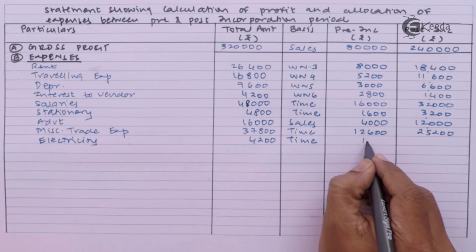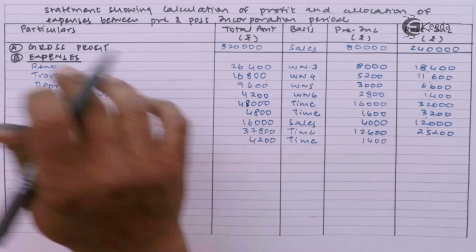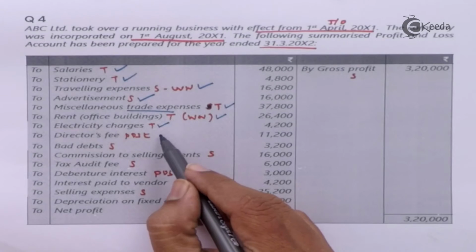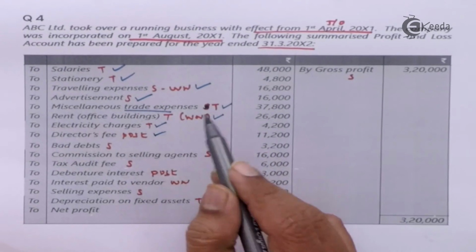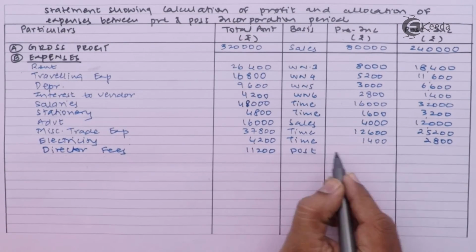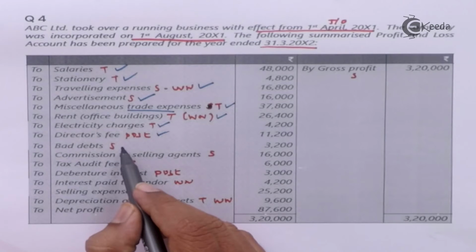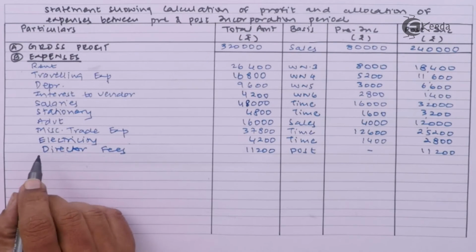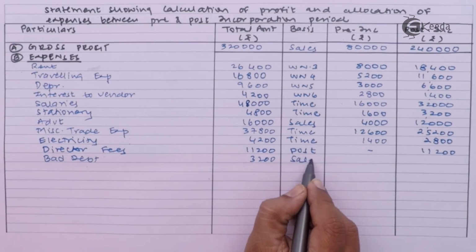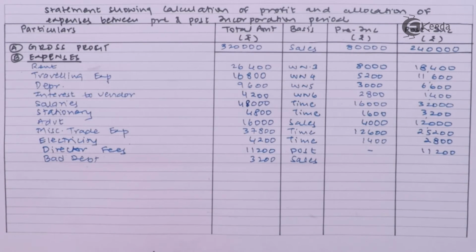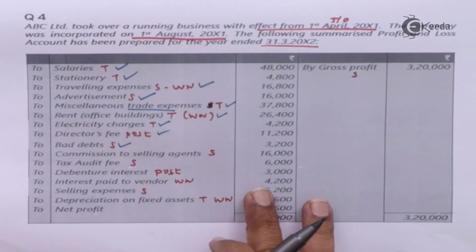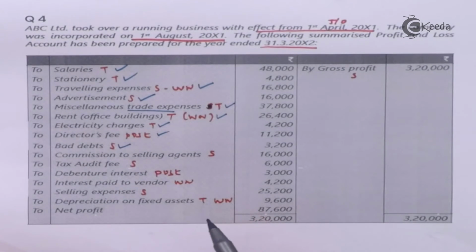For first part 1,400, second part 2,800. Director fees will be taken to post. Bad debts will be allocated on sales ratio 1:3, 800 and 2,400.